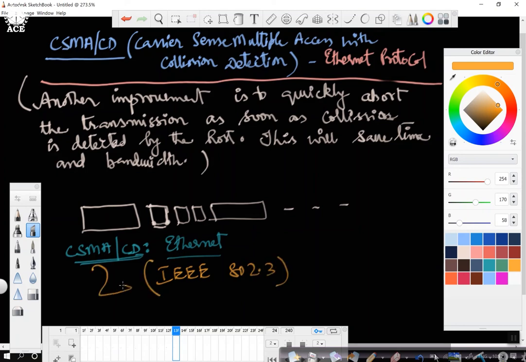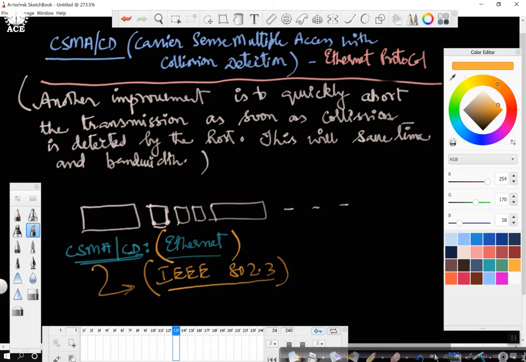The IEEE document 802.3 is where the specifications and details of the protocol are given. So the protocol is CSMA CD, and the commercial name of the protocol is Ethernet, which is a popular one which we use in our labs also. The basic characterization is that the stations have the necessary hardware to detect the presence of a collision, unlike one-persistent, P-persistent, or non-persistent.